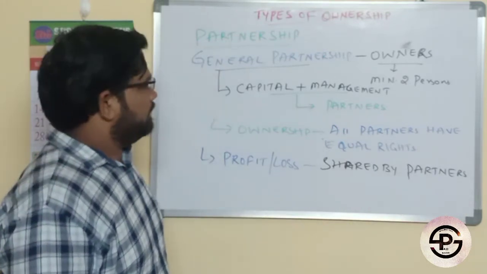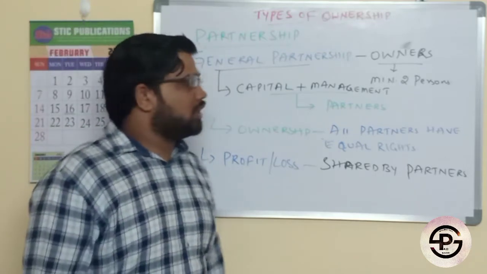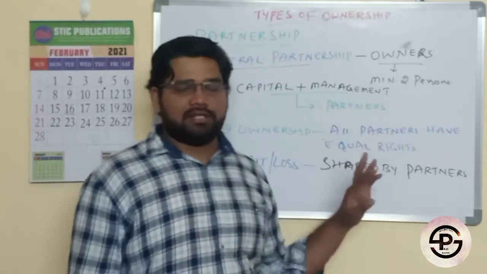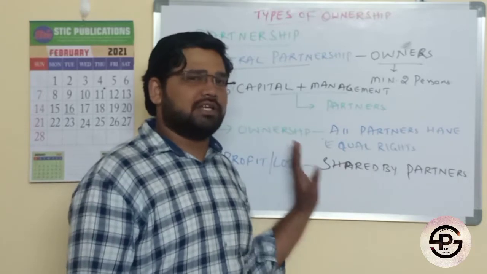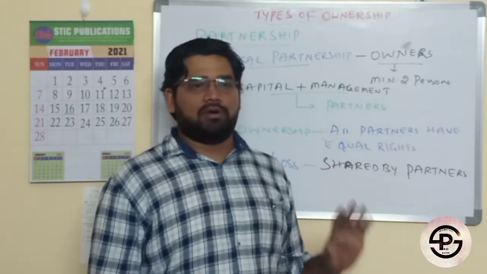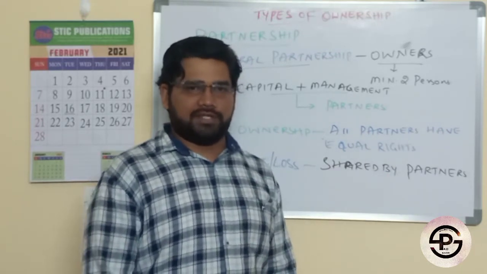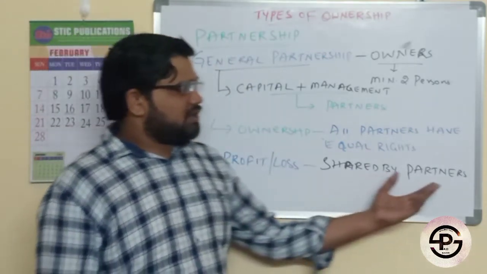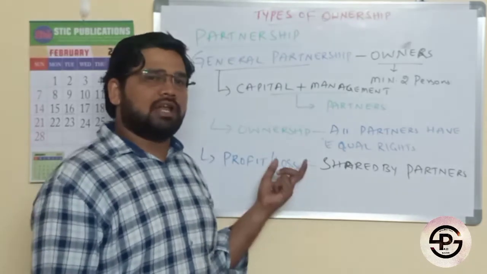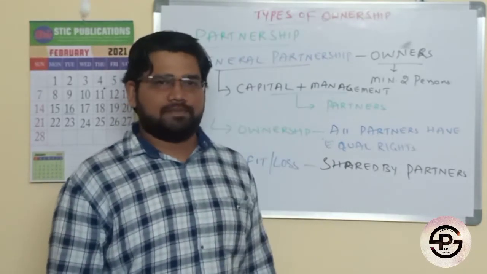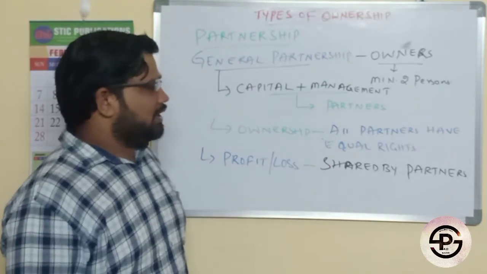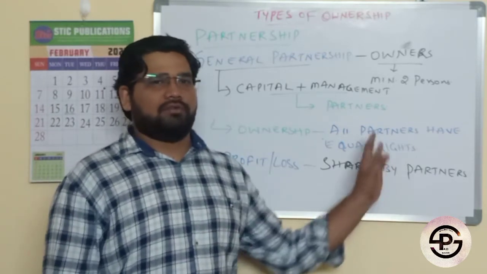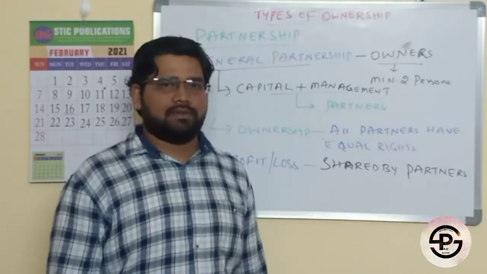Another problem in this model is, let's say 2 partners are there. One partner is working efficiently, another is working somewhat less efficiently. The inefficiency of one partner will definitely affect the other partner also. For example, a loss has happened because of one partner's mistake.